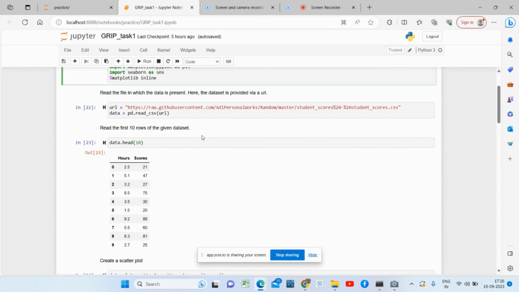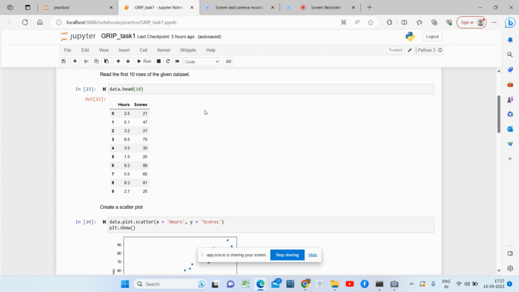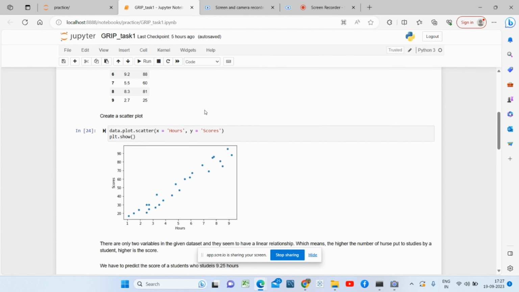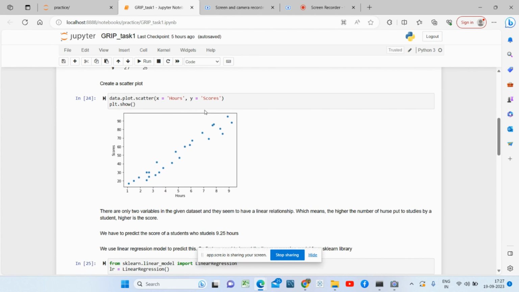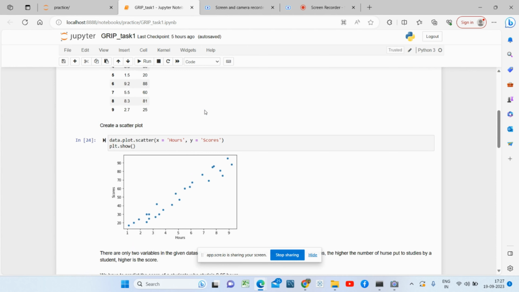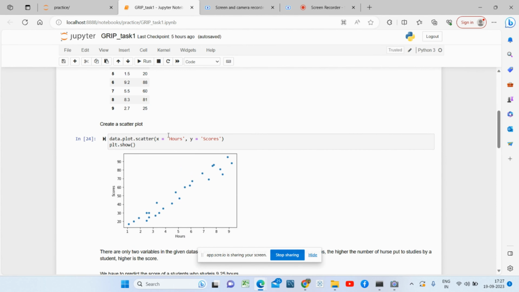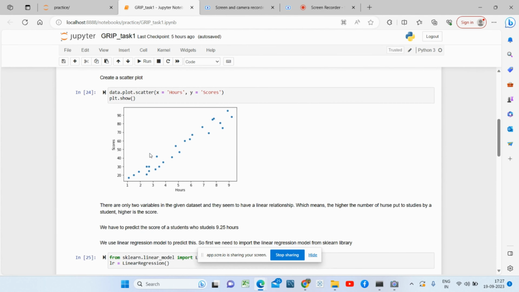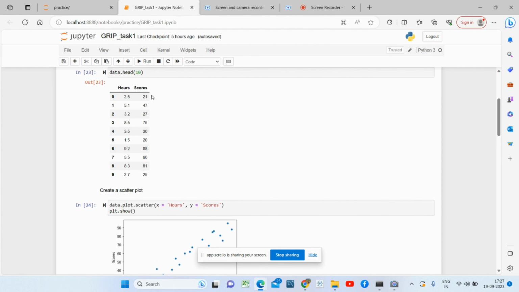Second, we read the data set which is given. This file is present at the given URL, so we have called this URL here. Then we read the first 10 rows of this data set. Then we create a scatter plot. The scatter plot explains the relationship between the variables. There are only two variables present here, so the scatter plot is between these two variables, hours and scores.